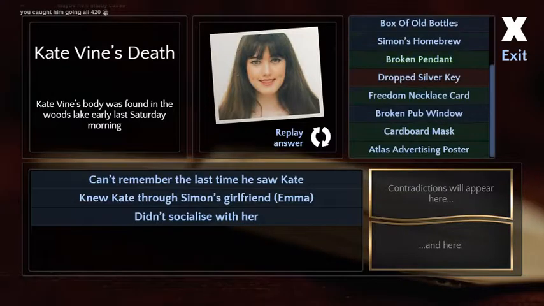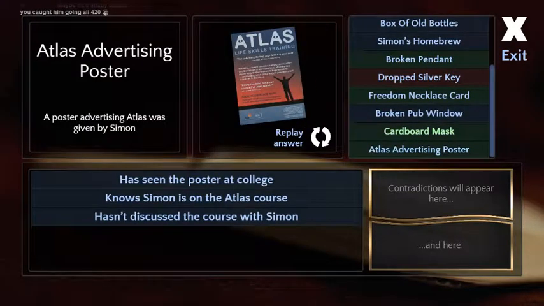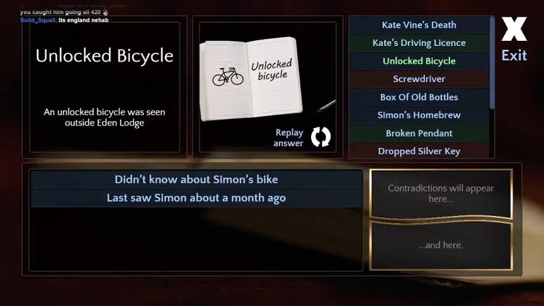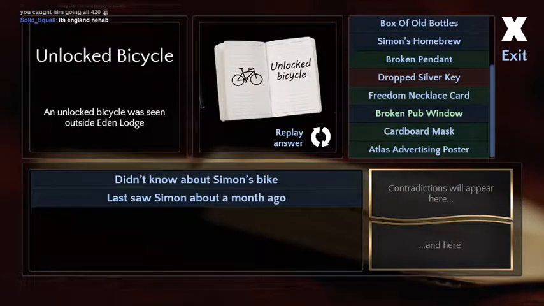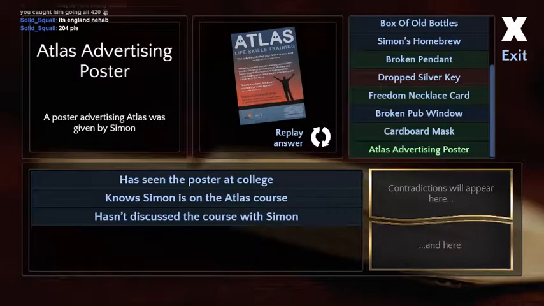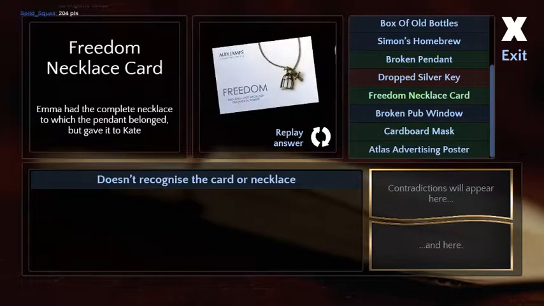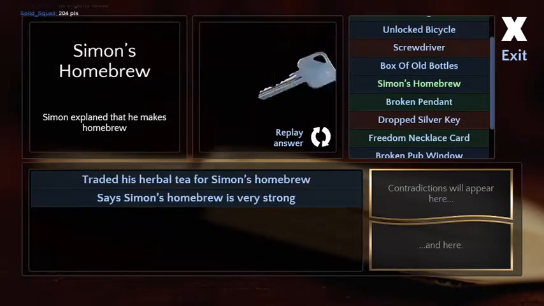Nehab says maybe he's shady just because you caught him going all 420. 420, bro! Okay. This guy is the least helpful that we've talked to yet. This guy is not super helpful, it's true.